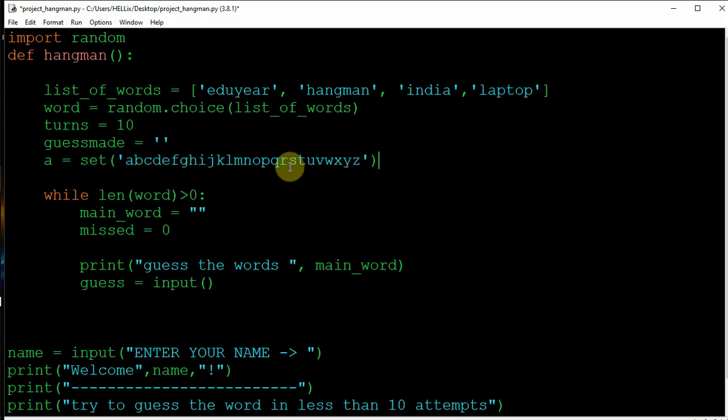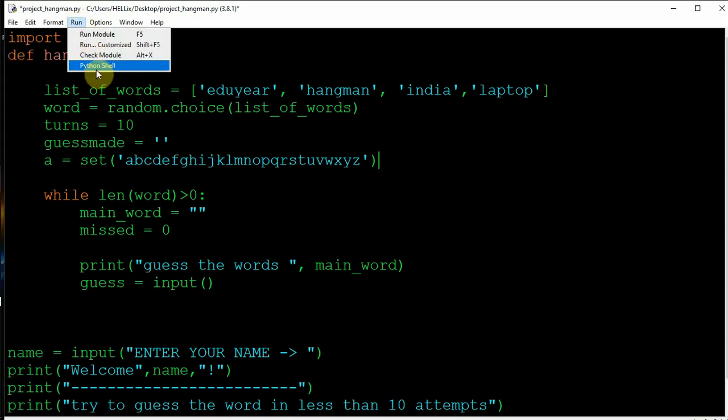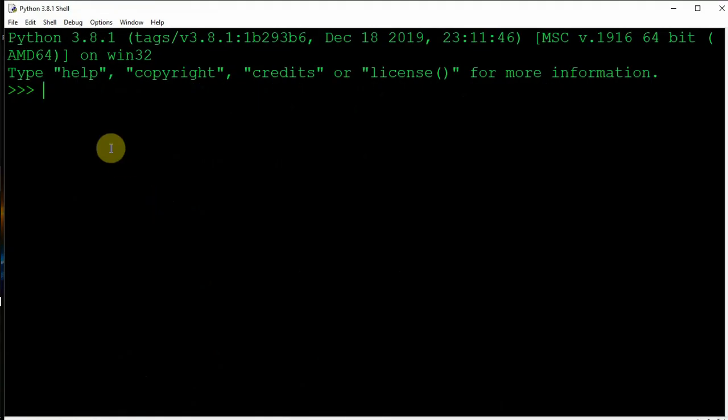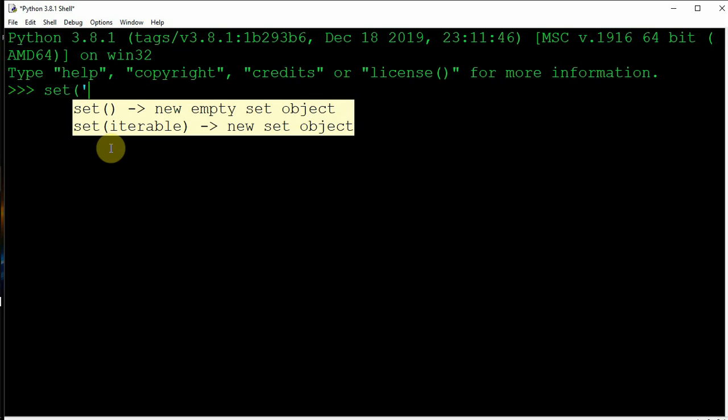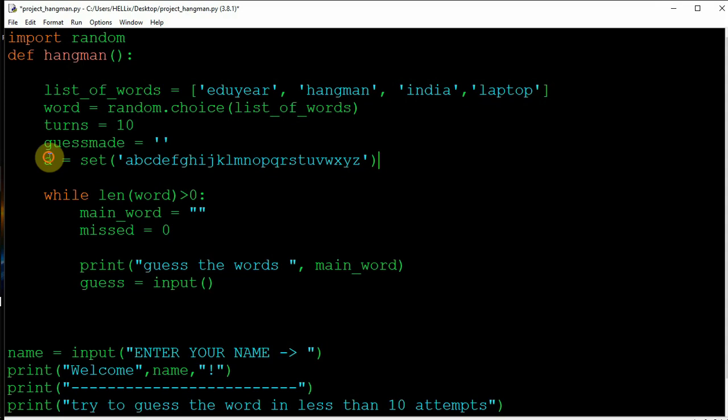I can show you on the terminal how this works. In the Python shell, if I write set and give a b c d e f g h i j k l, we'll just take an example like this and press enter. See, all the things are dissected into multiple parts. So why are we using this? This is the validating term.